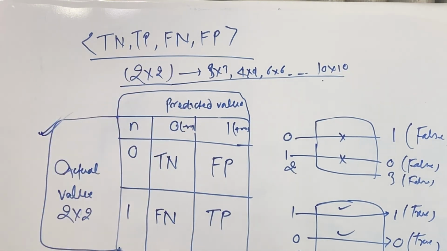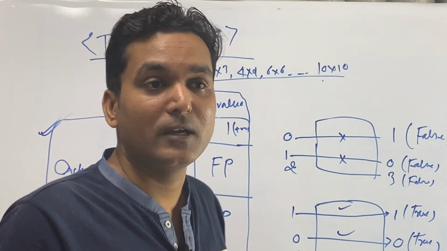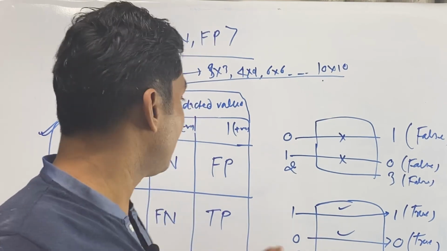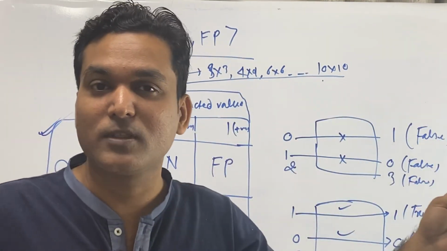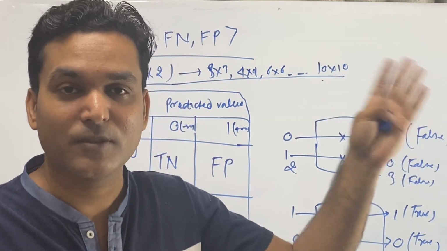This is a basic concept. If you are clear about it, you don't need to memorize or mug up anything, just understand the basic concept. If your basic concept is clear, you can easily understand the whole thing. In the next video you will see 3 by 3, 4 by 4, 6 by 6, and even 10 by 10 matrices.